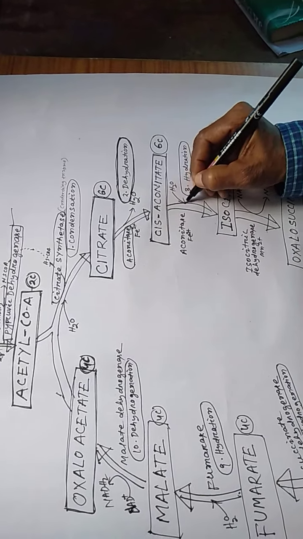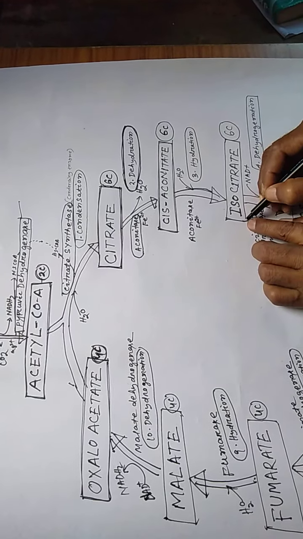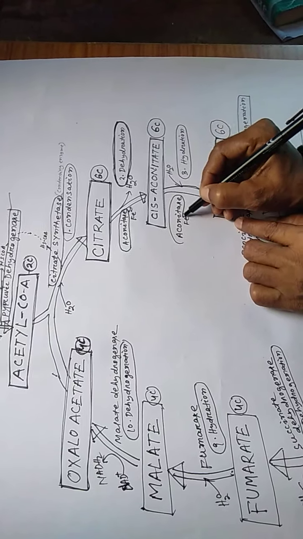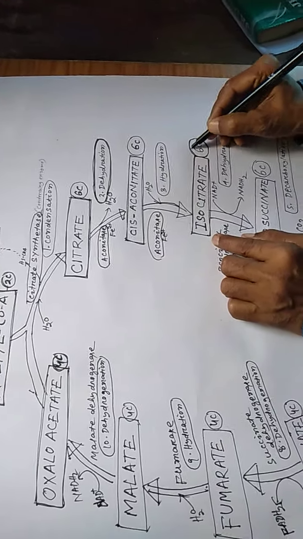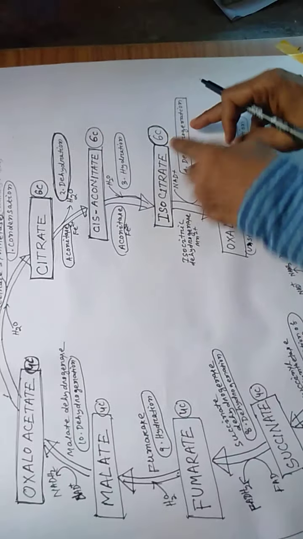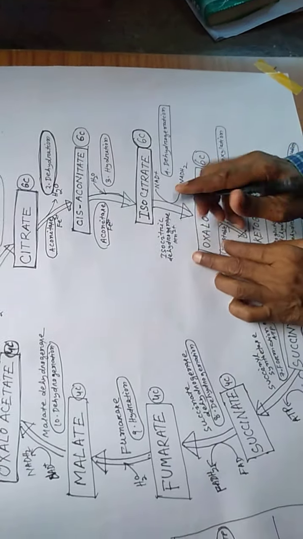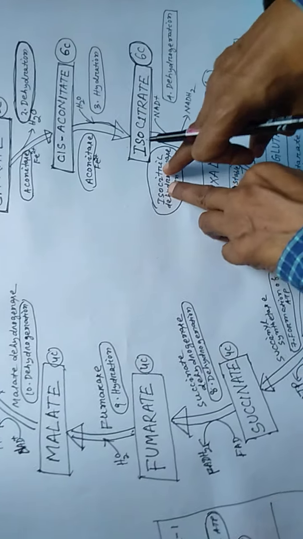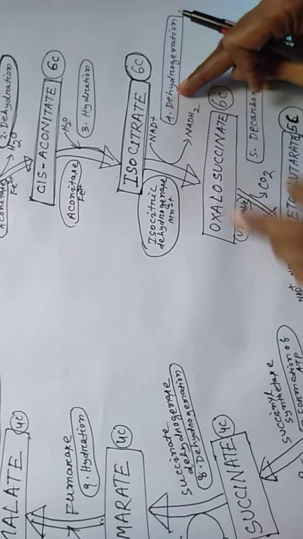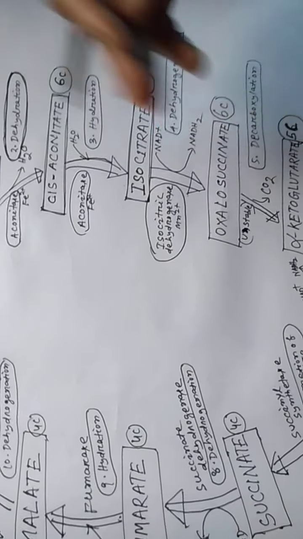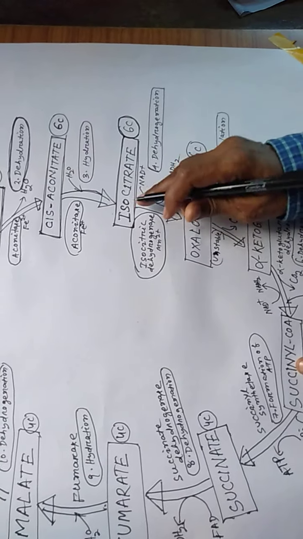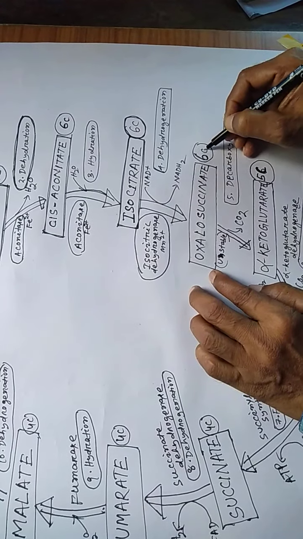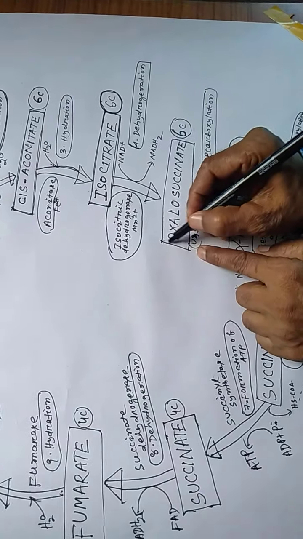Here cis-aconitate is converted into isocitrate in the presence of the enzyme aconitase. Isocitrate is a 6 carbon compound. Then, in the presence of the enzyme isocitric dehydrogenase, with NADH2, dehydrogenation occurs here. Isocitrate 6C is converted into oxalosuccinate, an unstable 6C compound, oxalosuccinic acid.